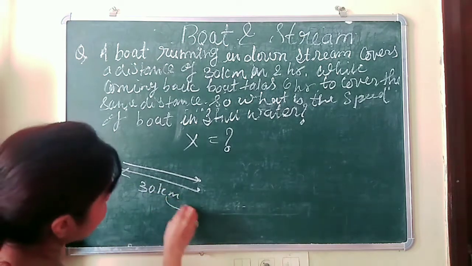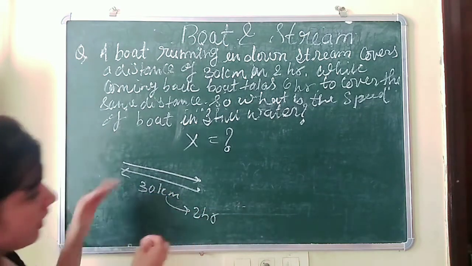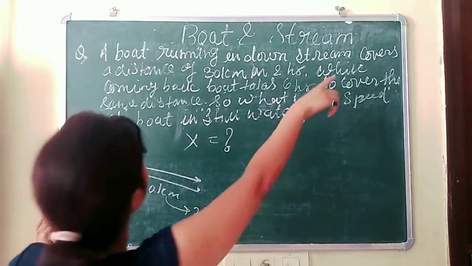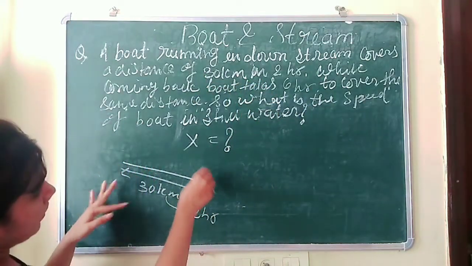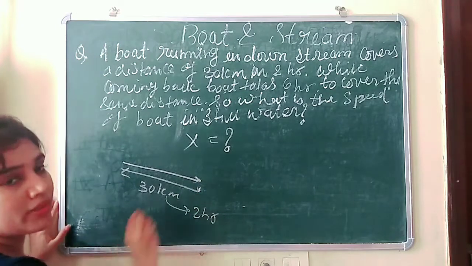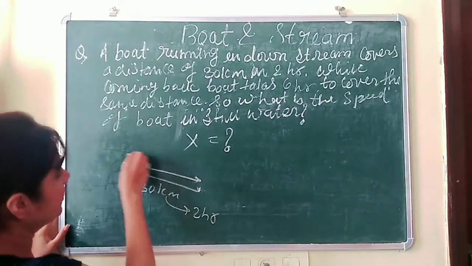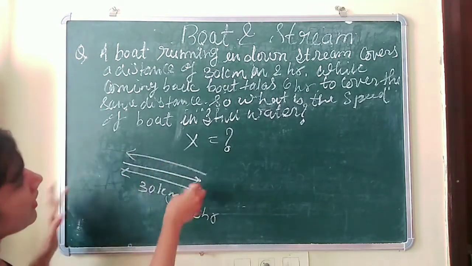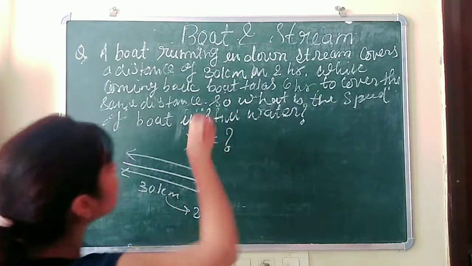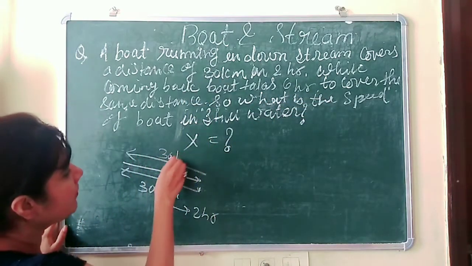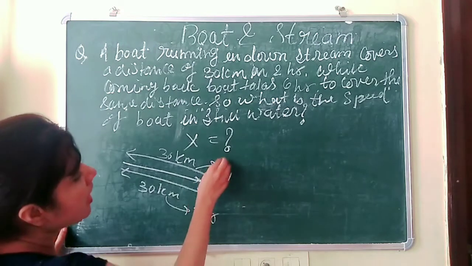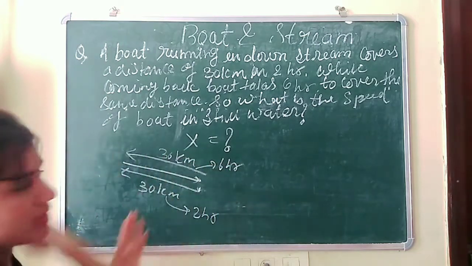It is taking 2 hours downstream, and then while coming back, after reaching 30 kilometers, it will return and again cover the same distance, that is 30 kilometers. Now it is taking 6 hours to cover this distance.